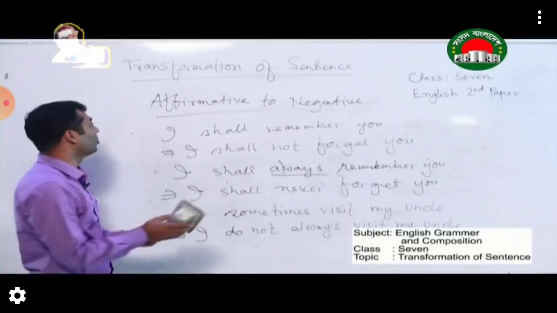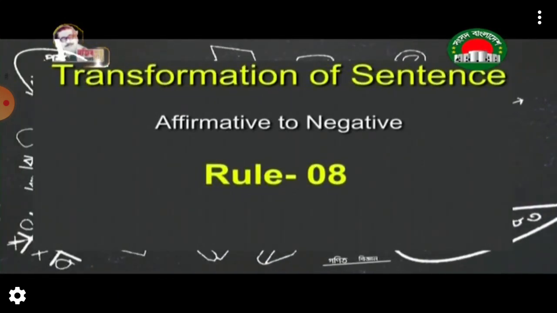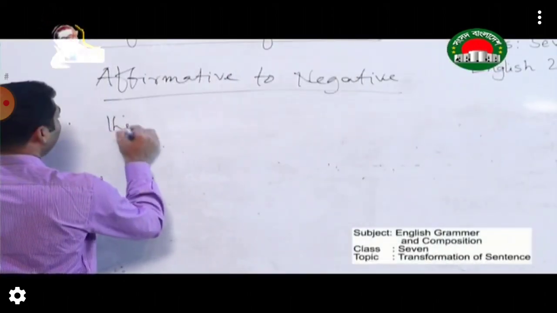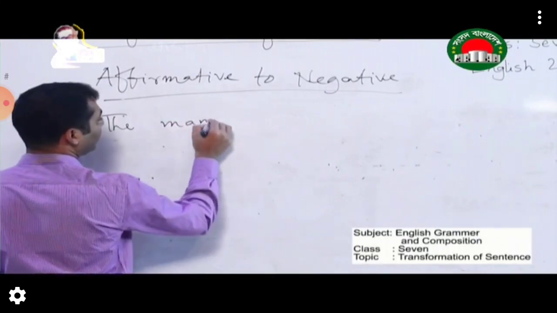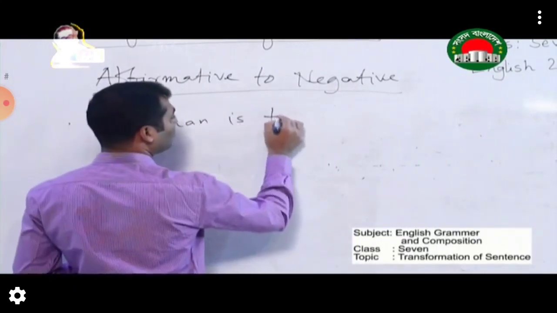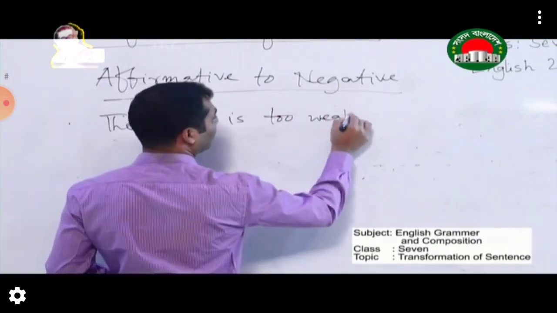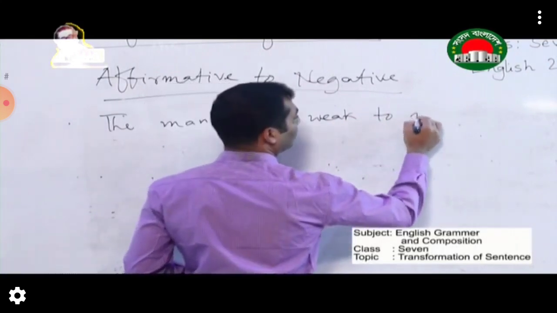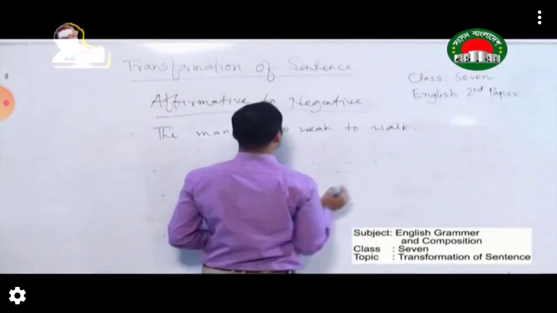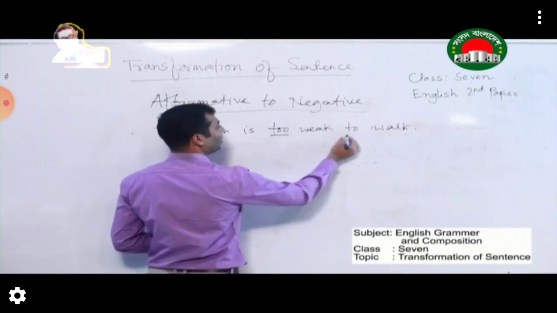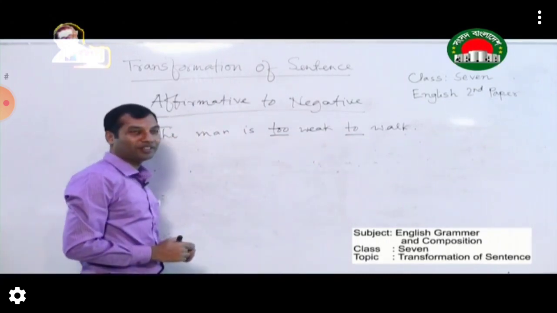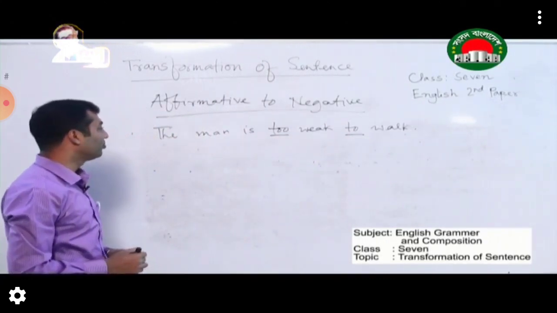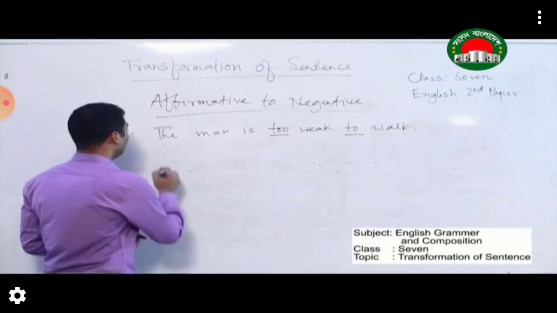Now come to the next rule. The man is too weak to walk. So you can see the use of too and to. This is an affirmative sentence. So if you want to make it negative, you have to follow the rule.